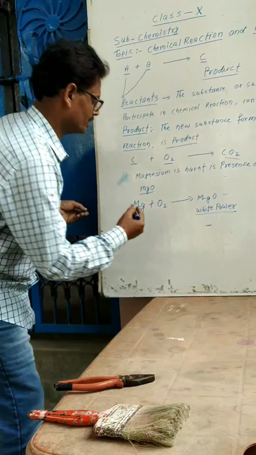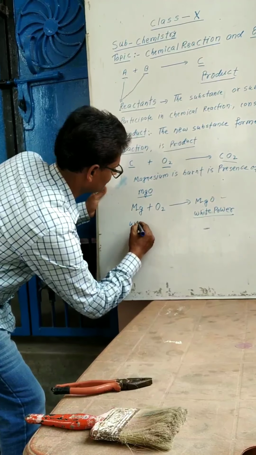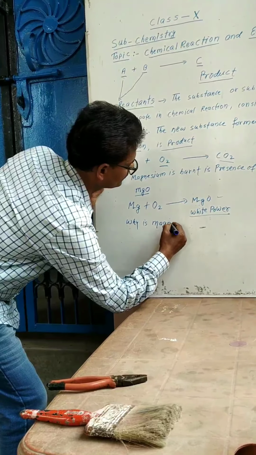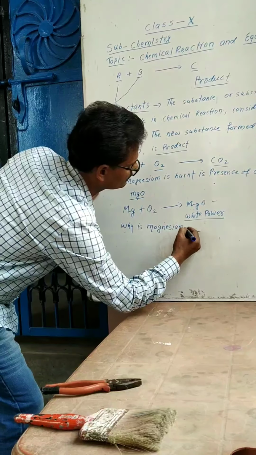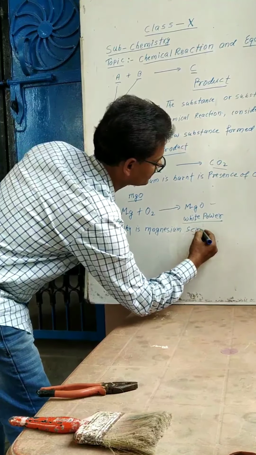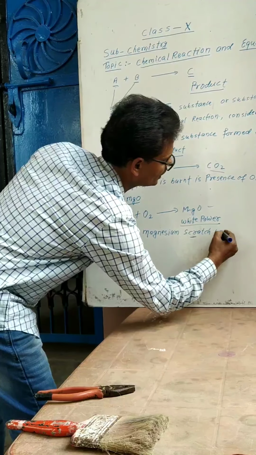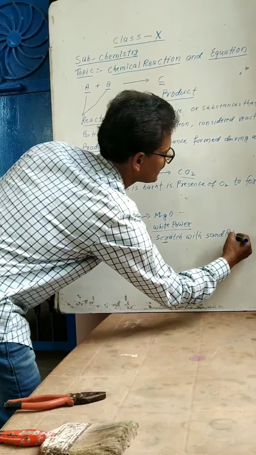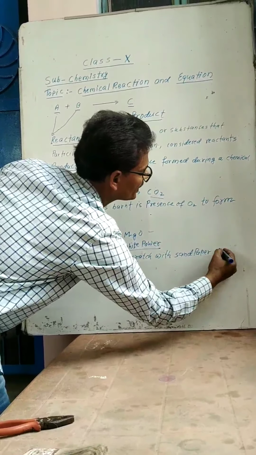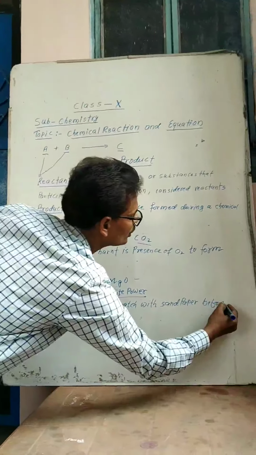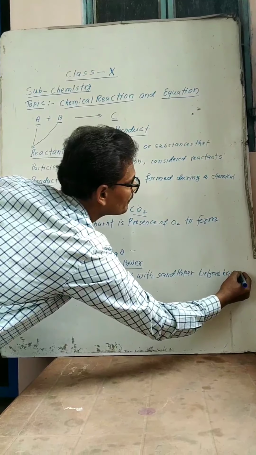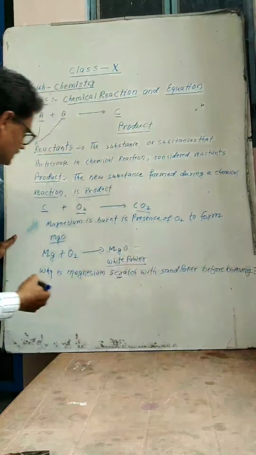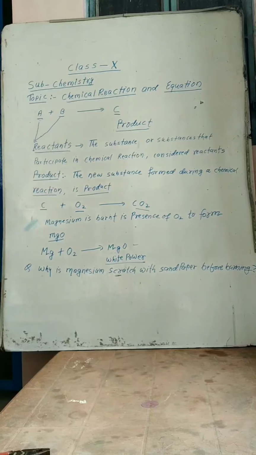So you may now note and write down: Question number 1.